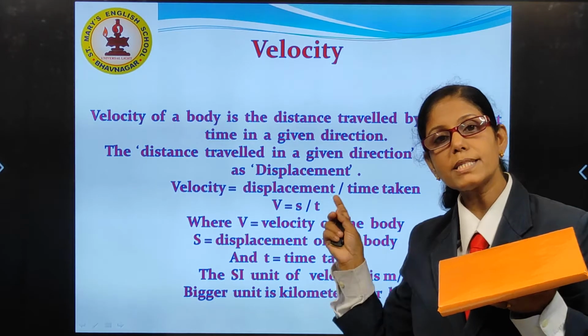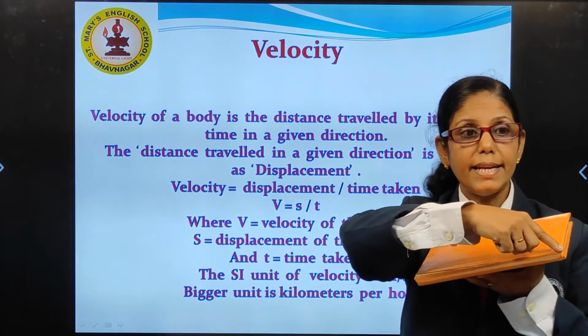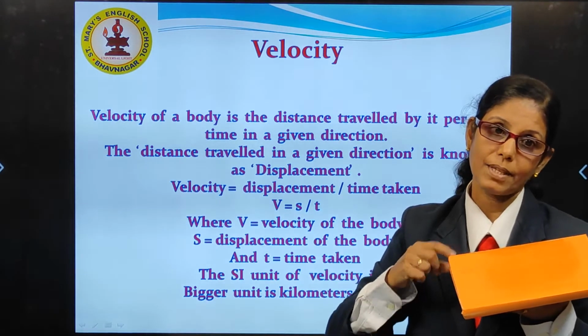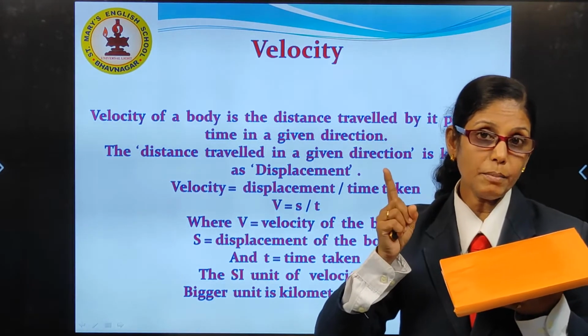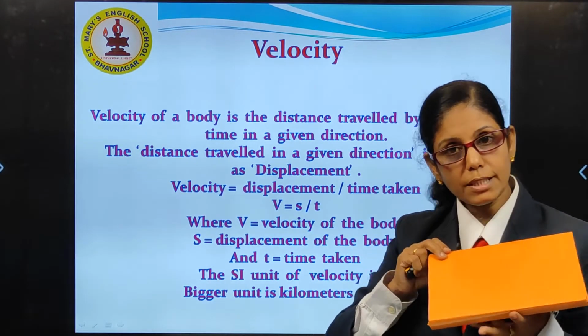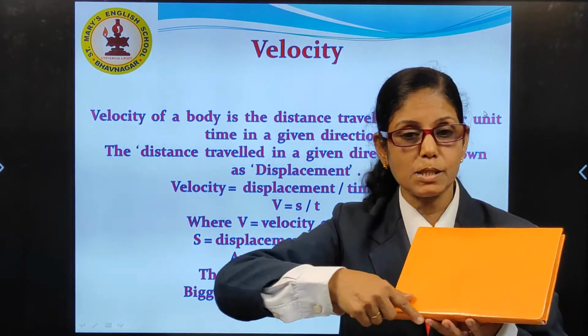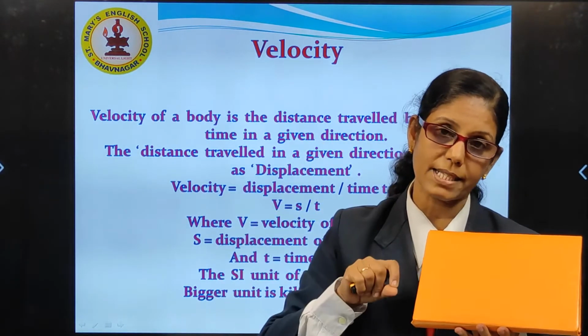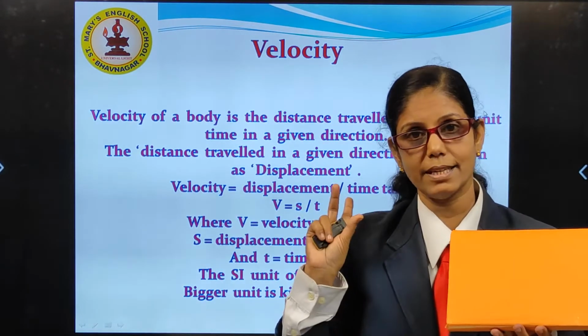Velocity of a body is defined as the displacement per unit time. Is it clear? Speed means distance per unit time. Velocity means displacement. When you say the term displacement, direction has come. Is it clear? Yes.